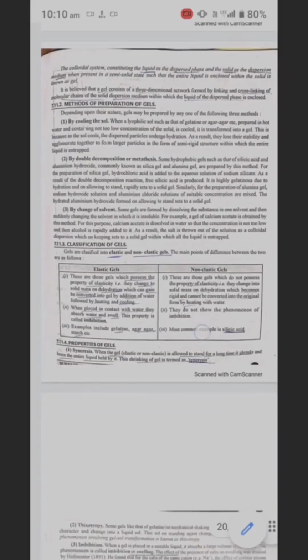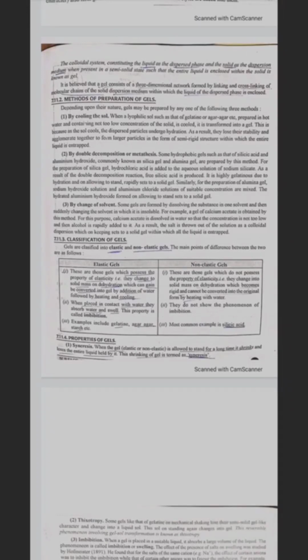Classification of gel. Gels are classified into elastic and non-elastic gels. The main point of difference: elastic gels are those gels which possess the property of elasticity. That is, they change to solid mass on dehydration, which can again be converted into gel by addition of water followed by heating and cooling. Elastic gels, when placed in contact with water, absorb water and swell. The property is called imbibition. Examples of elastic gel are gelatin, agar-agar, starch.